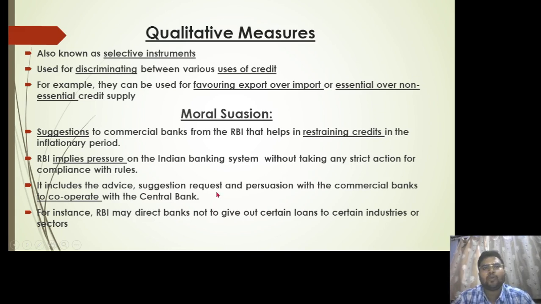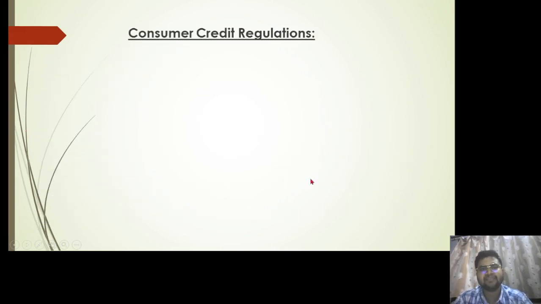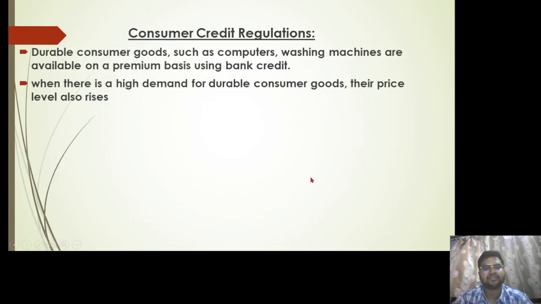For example, suppose that tomorrow or maybe one month later, I plan to open a manufacturing firm for robots. If RBI feels that there is less demand or necessity for robotic manufacturing investment, and that we should be focusing more on the agricultural sector, then RBI will direct the bank to invest money in the agricultural sector and not in the robotics firm. That is how moral suasion takes place. It includes advice, suggestion, request and persuasion of the commercial banks to cooperate with the central bank.